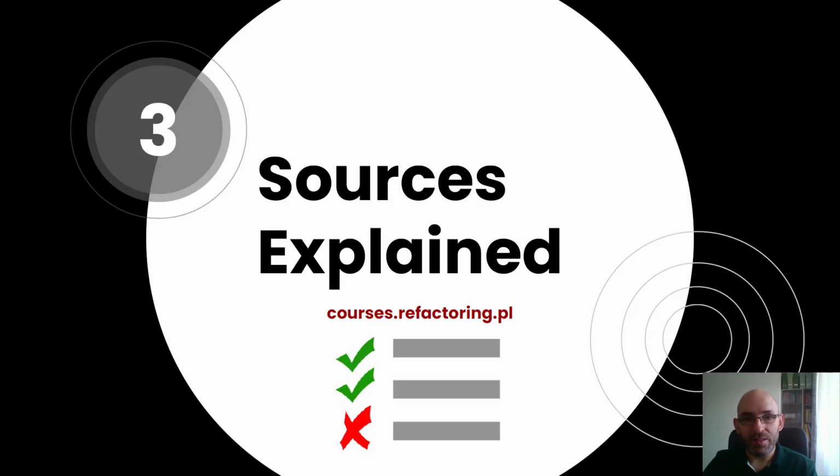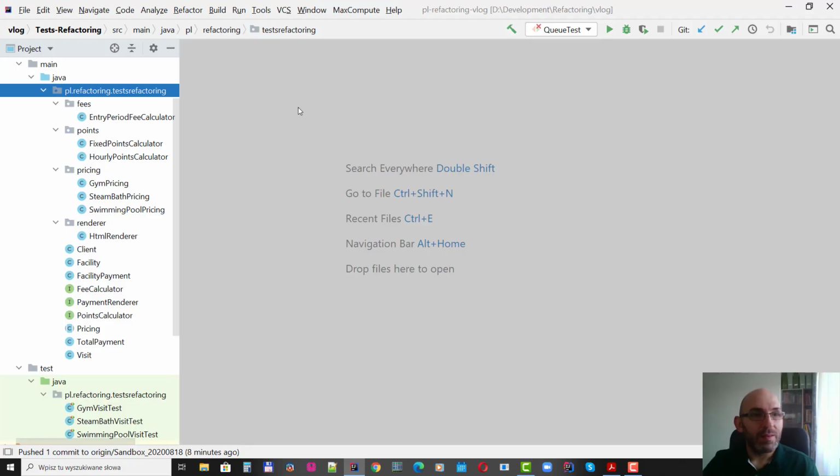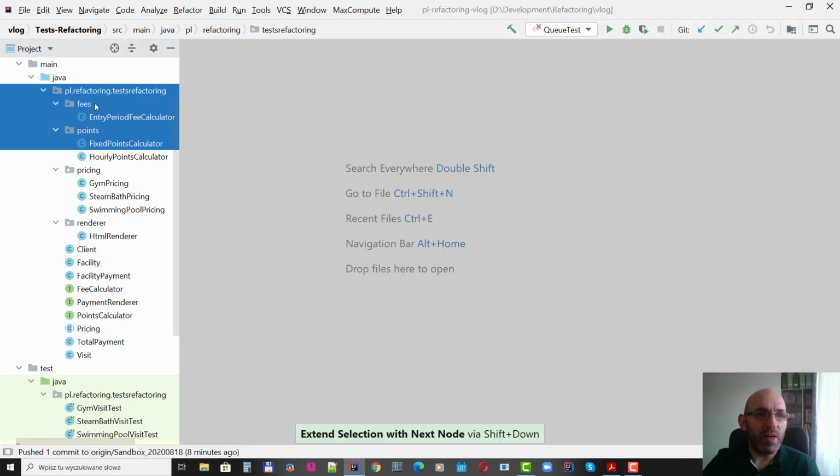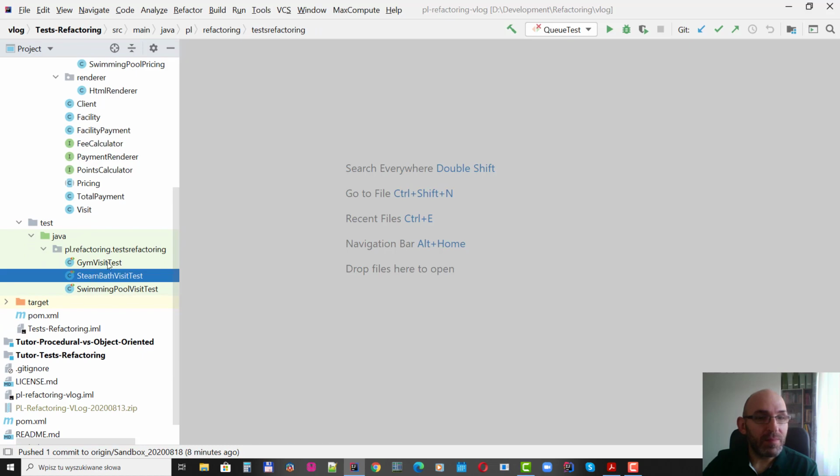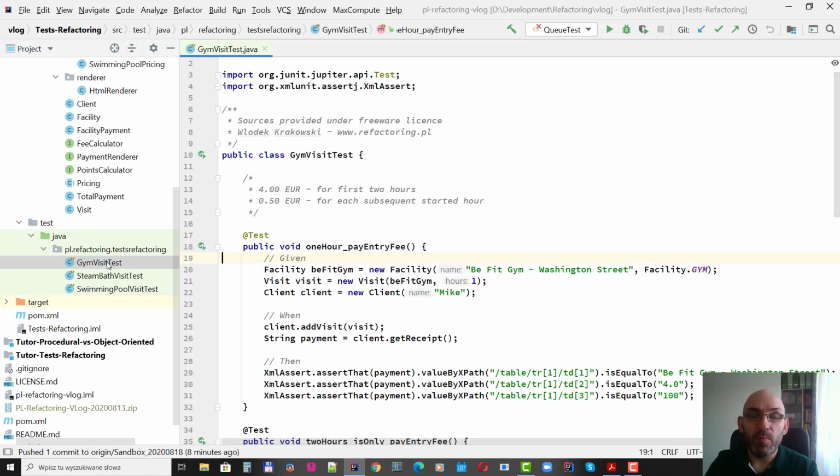Let's have a look at the sources at the beginning. I will not go too much through the production code. You can download the source code and do this by yourself. In short, the production code is already refactored using single responsibility principle, open closed principle, dependency inversion principle, prepared for extensions of this source code into many directions. My main focus today will be put onto the test code.